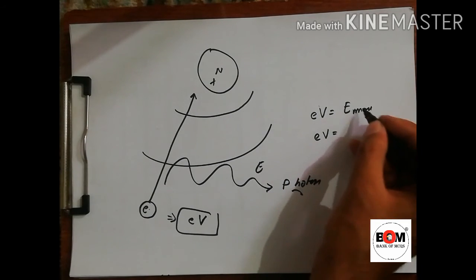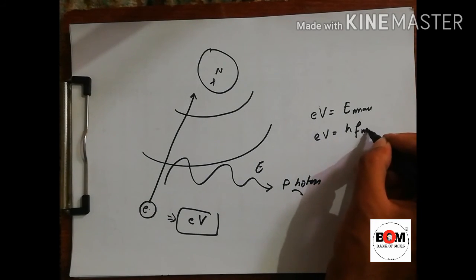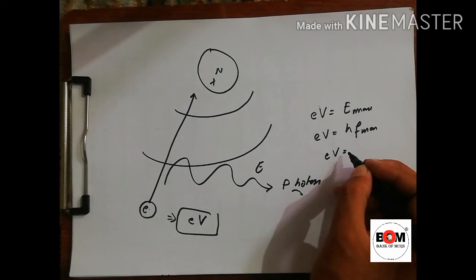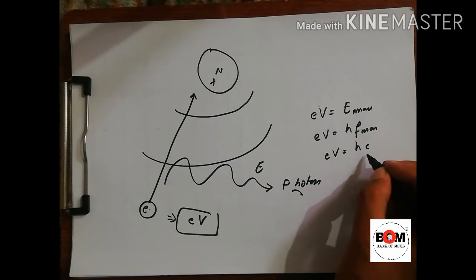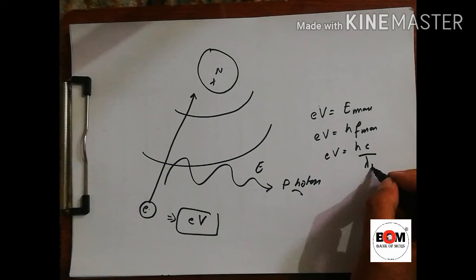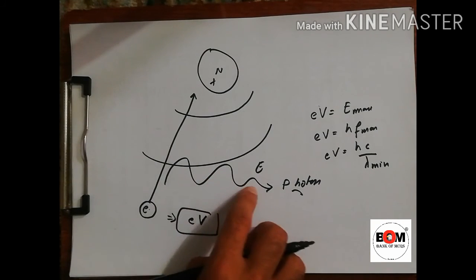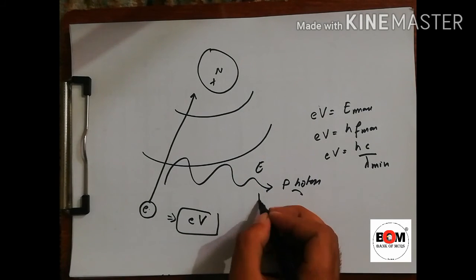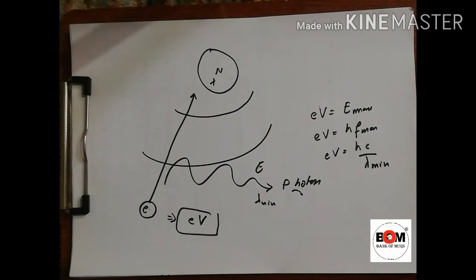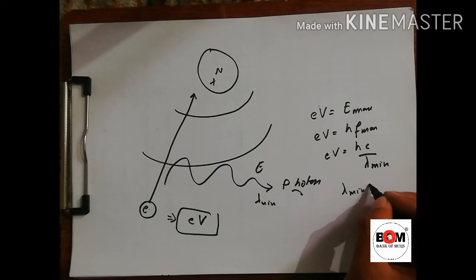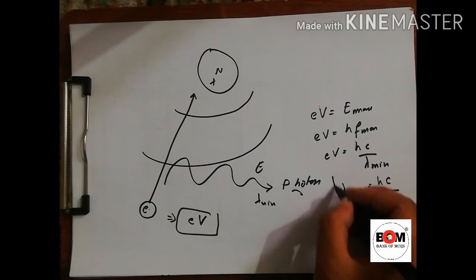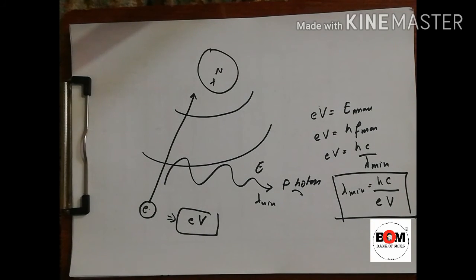So if the maximum energy is possible, we know that E is equal to hf will be maximum. As E is maximum, the frequency will be maximum, or we can say that f is equal to c divided by lambda. As the frequency will be maximum, lambda will be minimum. So the photon radiated will have high energy and high frequency, but minimum wavelength. This minimum wavelength is equal to hc over eV: h, c, e are constants, and V is the voltage that varies. This is the equation for lambda minimum, which depends upon the voltage.